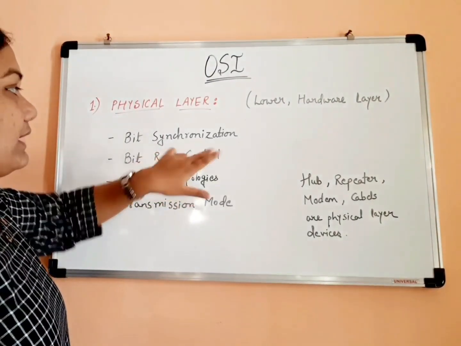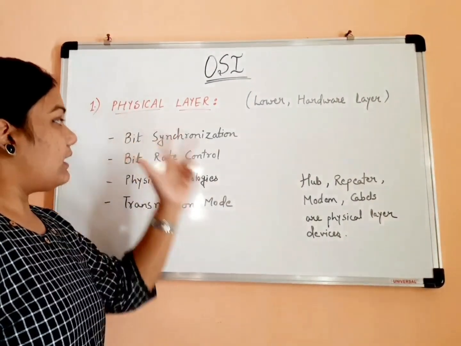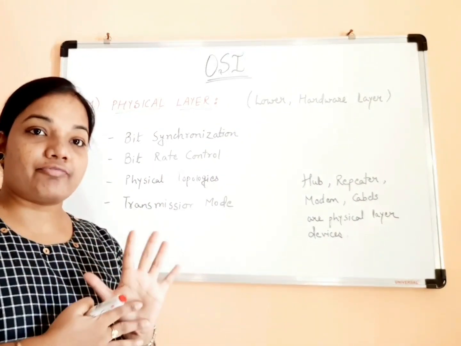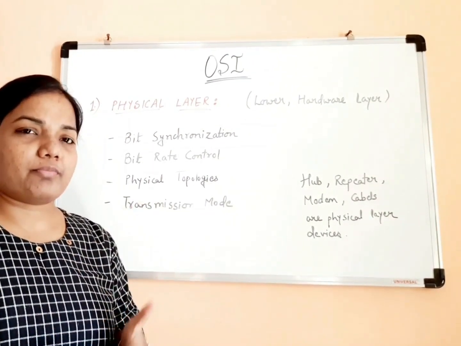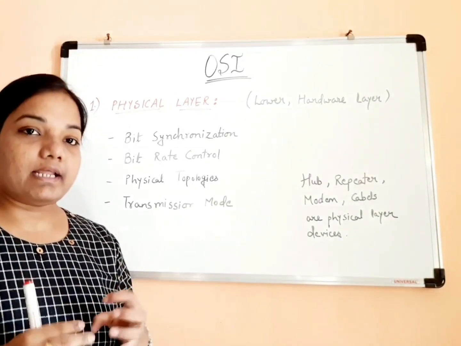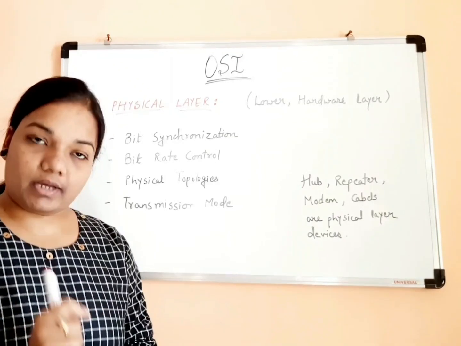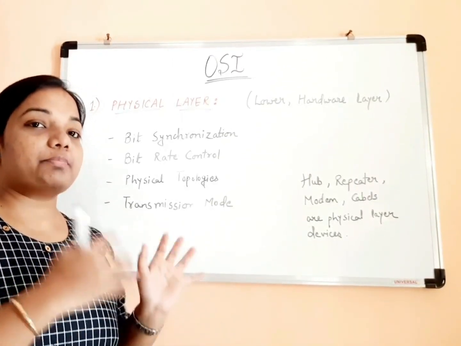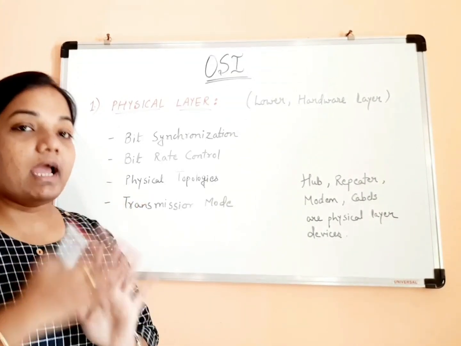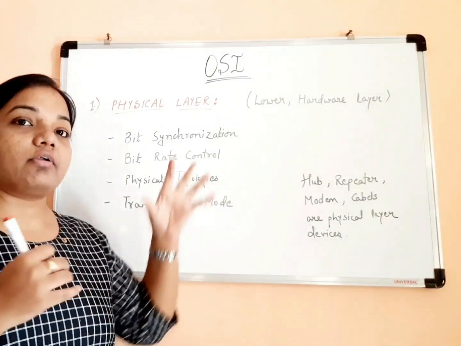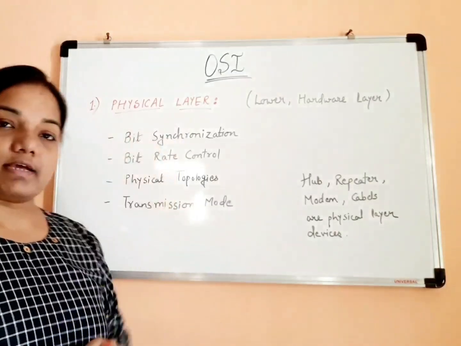Then comes bit rate control. The physical layer is responsible to take care of the bit rates of the bits that are being transferred. What do we mean by bit rate? It is the number of bits transferred per second. So the number of bits transferred per second is calculated, and this bit rate is taken care of, or controlled, with the help of physical layer.